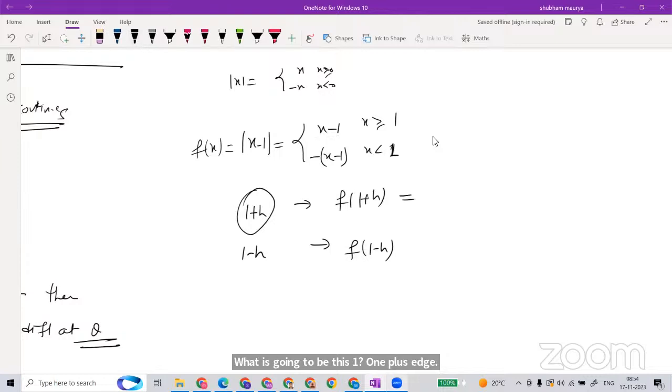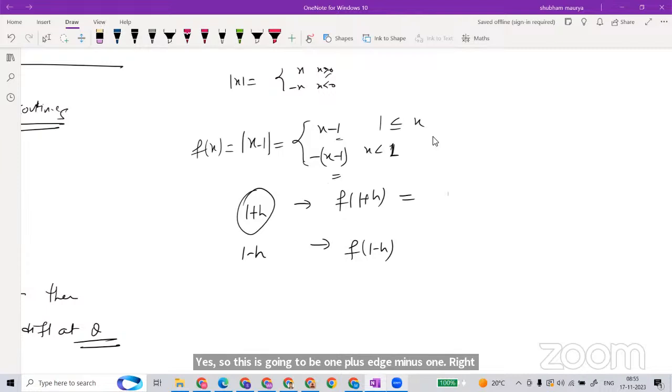Please see this function, how the function is defined. What is going to be, either this one or this one? How is the function defined, what is going to be 1 plus h? Upper one. x minus 1. Okay, 1. Here, if I write it, this is going to be 1 plus h minus 1, right?